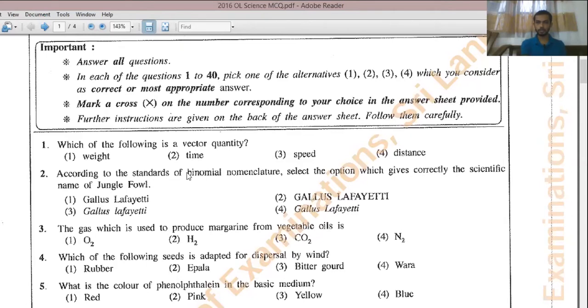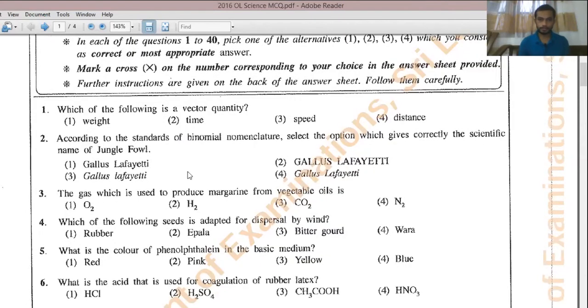And question number 2. See, according to standards of the binomial nomenclature, select an option which gives correctly the scientific name of the jungle fowl. Right? When you are writing the binomial nomenclature, you have 3 standards mainly. Right?